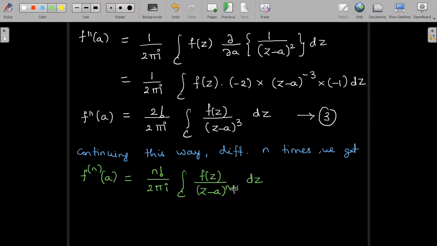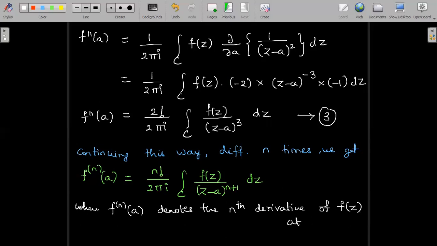So this is how we can prove the theorem for generalized Cauchy's integral formula, where fn of a denotes the nth derivative of f of z at z is equal to a.